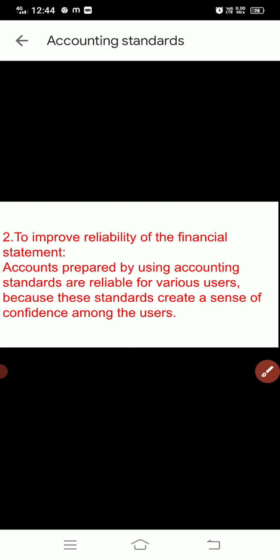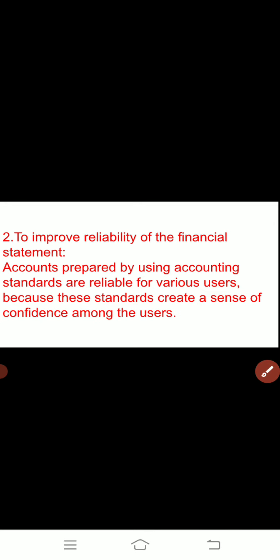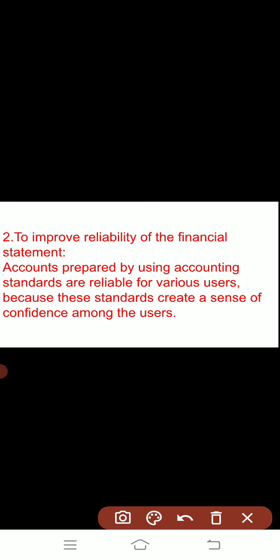Second is to improve the reliability of the financial statements. As we discussed in the introduction part, to maintain reliability, relevance, comparability and understandability, accounting standards are prepared.